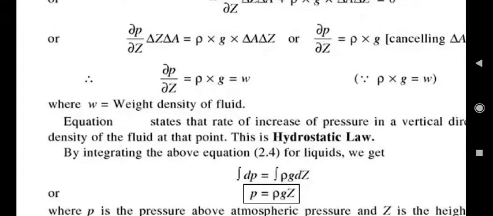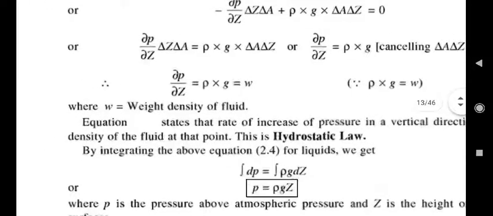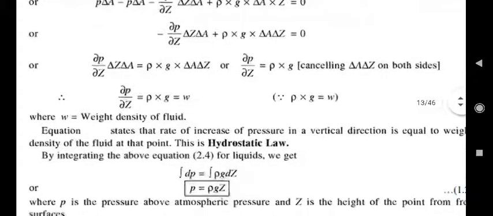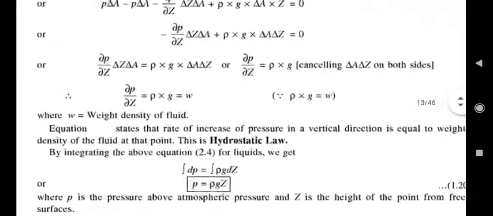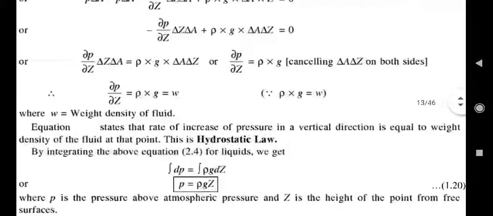So it is the rate of increase of pressure in a vertical direction, which is equal to the weight density of the fluid at that point. So now you see that dou P by dou Z is equal to rho G, which is the increase in the pressure in a vertical direction, because dou P is change in the pressure.